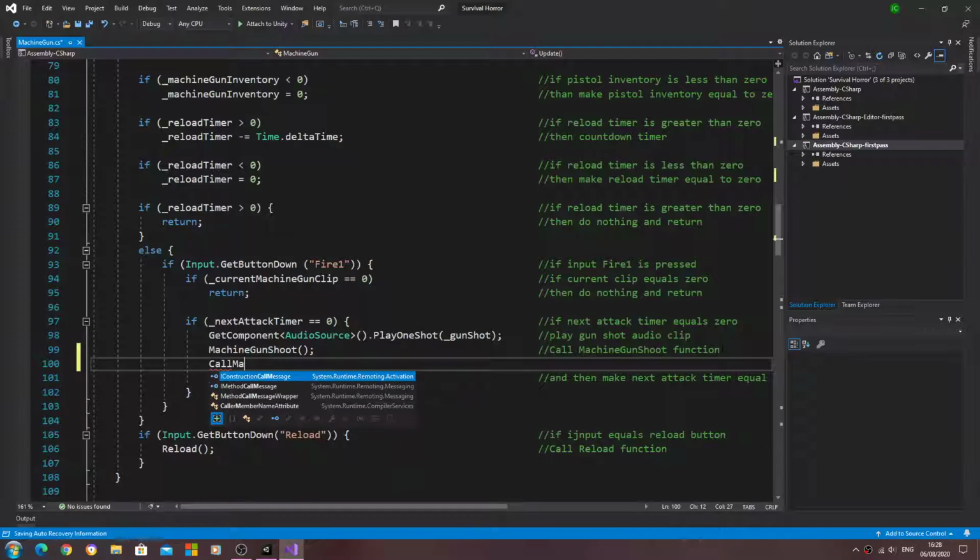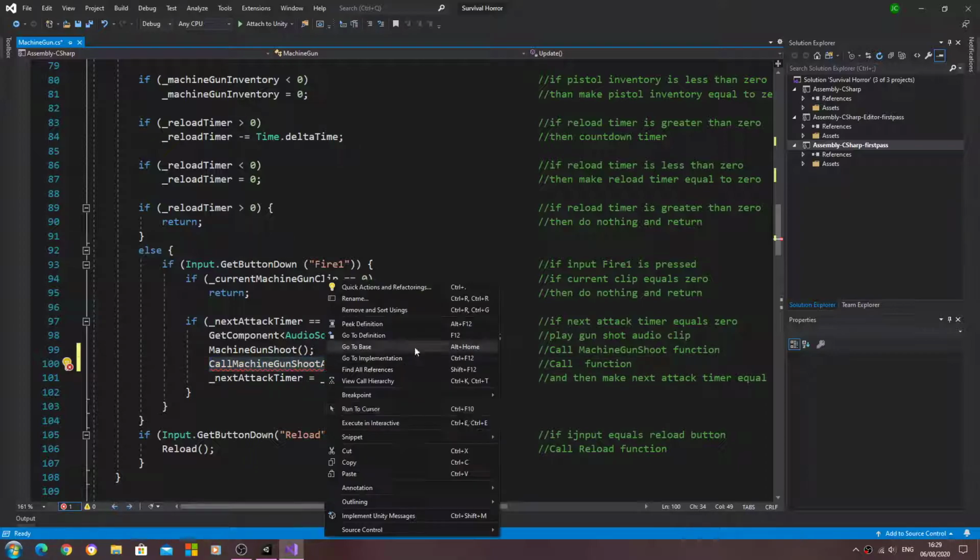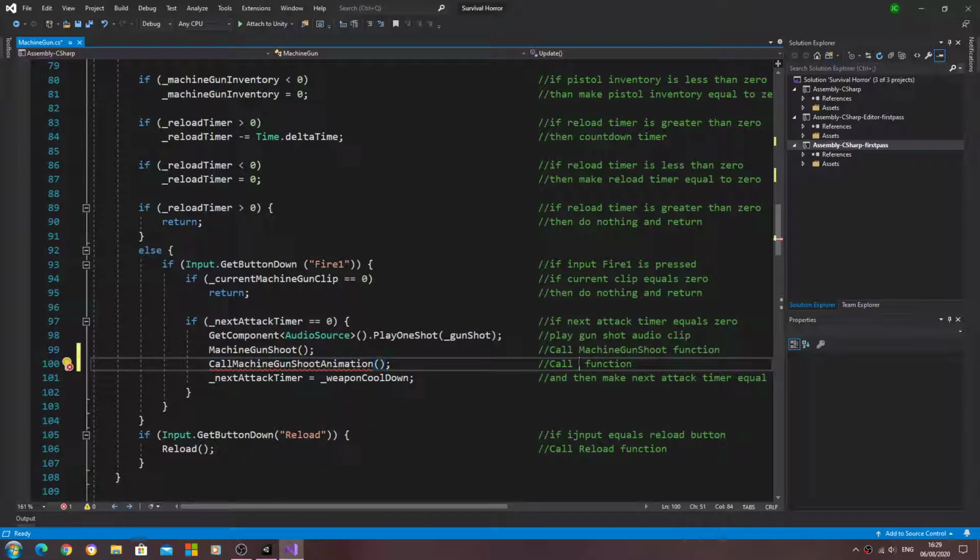Call machine gun shoot animation, open and close brackets, close that line off. Don't worry about the red error, it's just because we haven't created this function as of yet, but we will do in a moment.